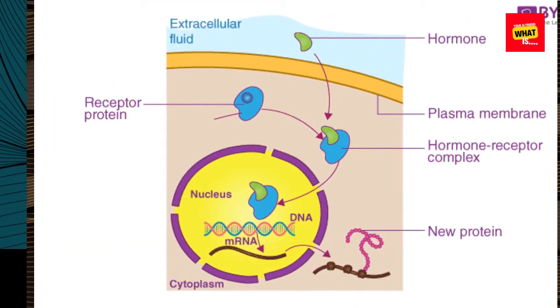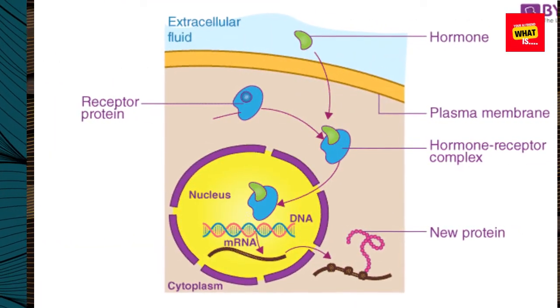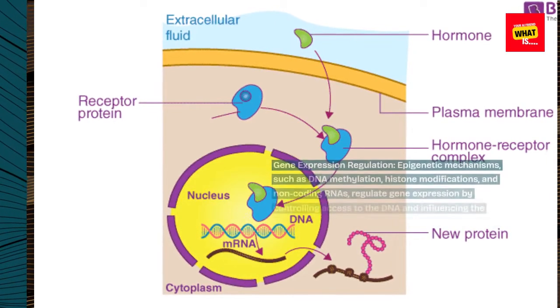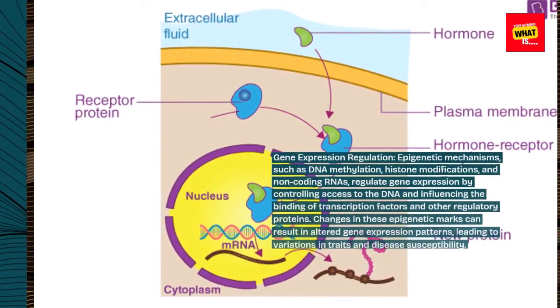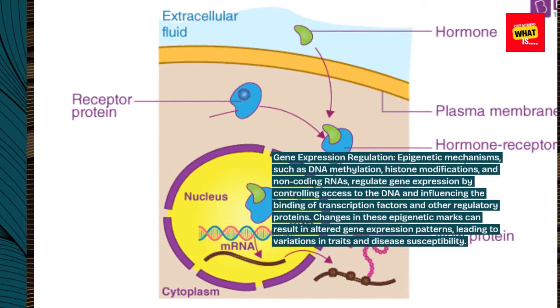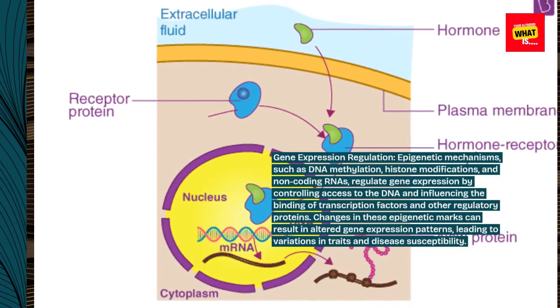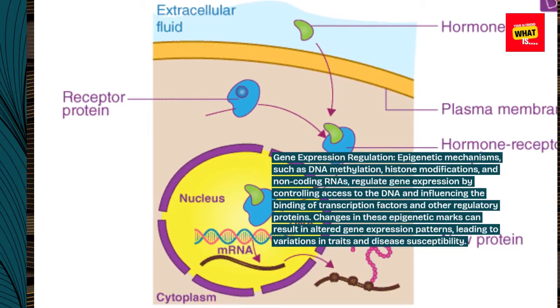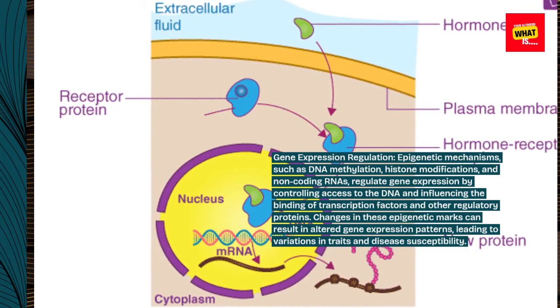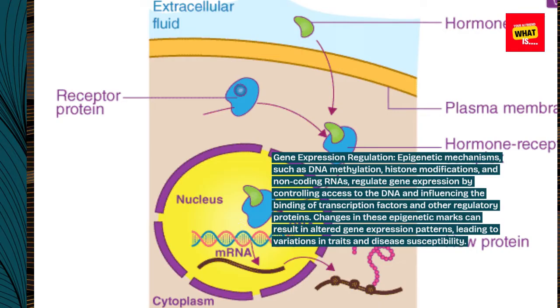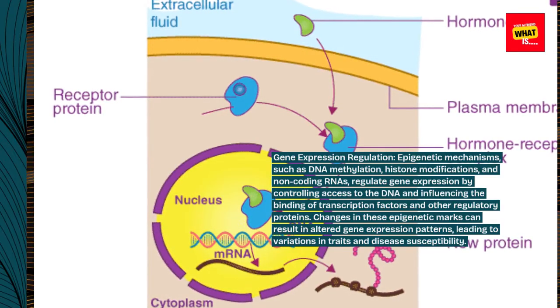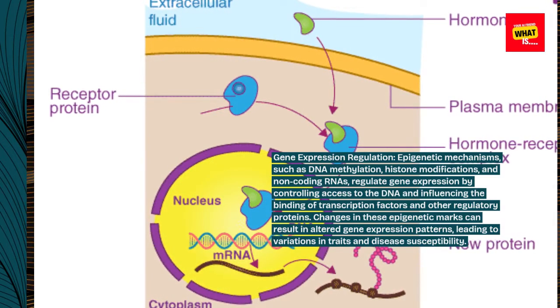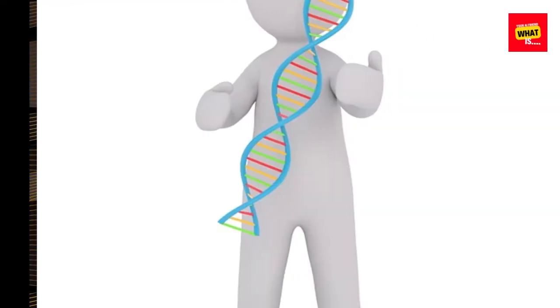Gene expression regulation. Epigenetic mechanisms, such as DNA methylation, histone modifications, and non-coding RNAs, regulate gene expression by controlling access to the DNA and influencing the binding of transcription factors and other regulatory proteins. Changes in these epigenetic marks can result in altered gene expression patterns, leading to variations in traits and disease susceptibility.